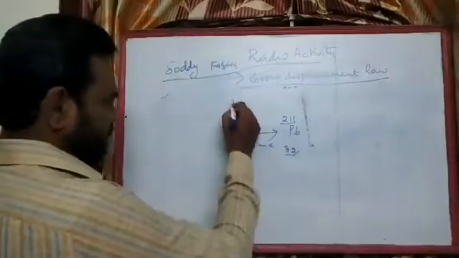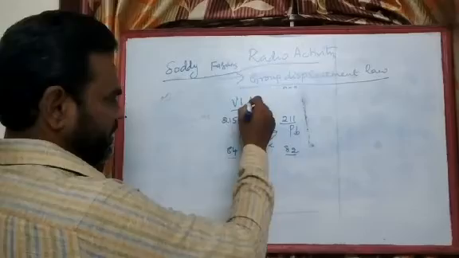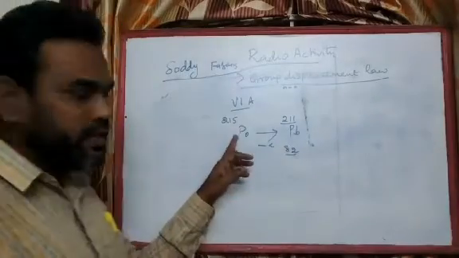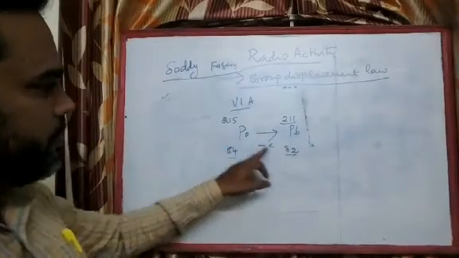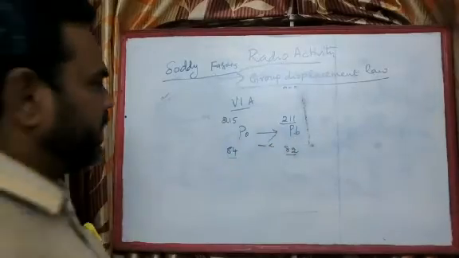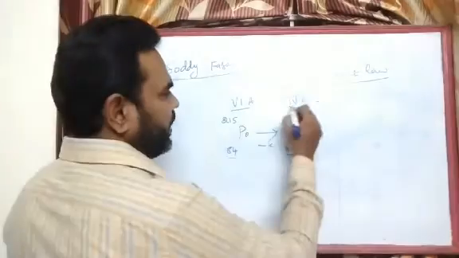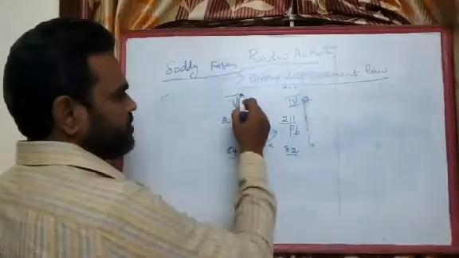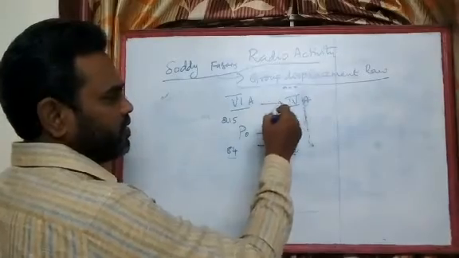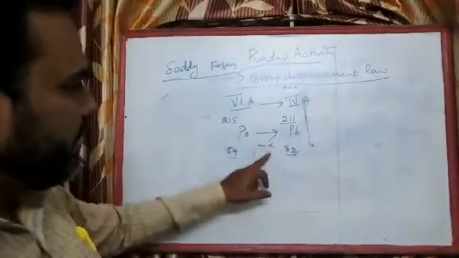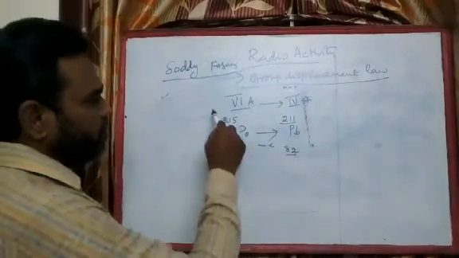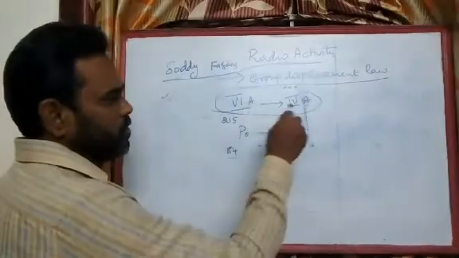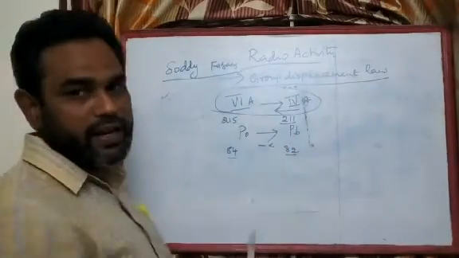So the position of polonium in the periodic table is 6A. The position of lead in the periodic table is 4A. Okay, so from 6A to 4A. So by emitting alpha radiation, the element is shifted 2 positions left in the periodic table.